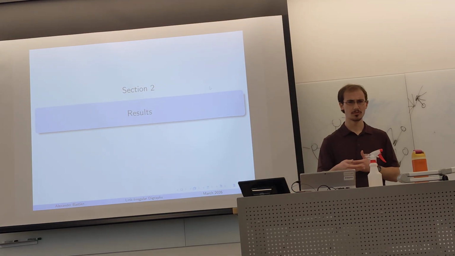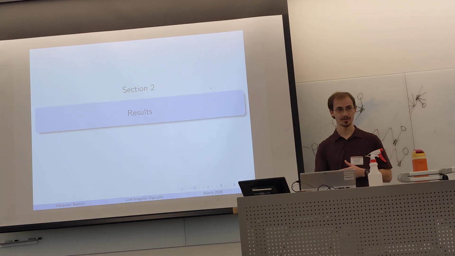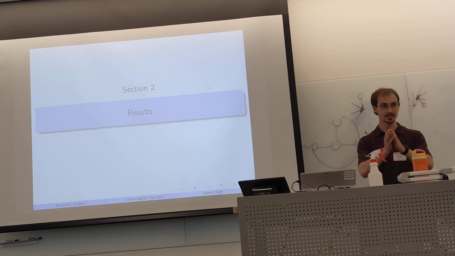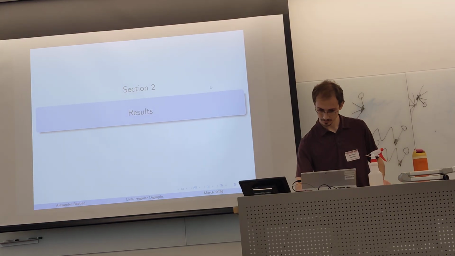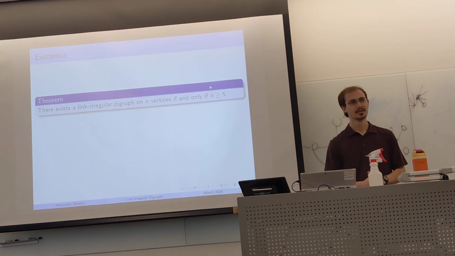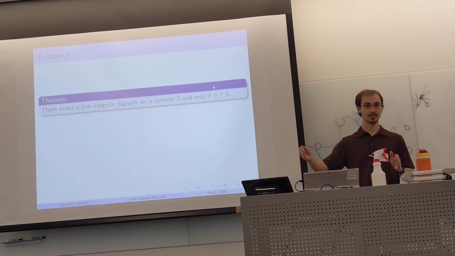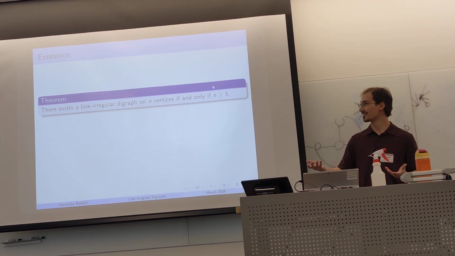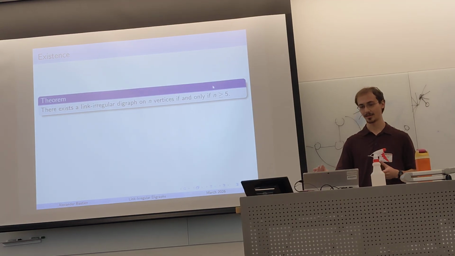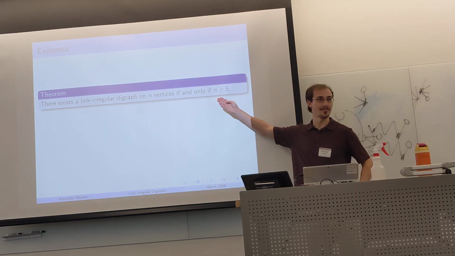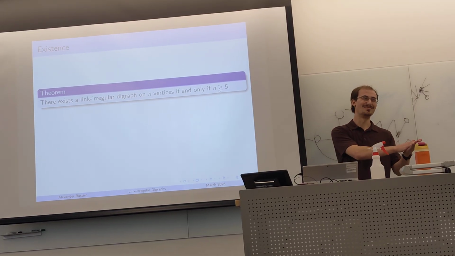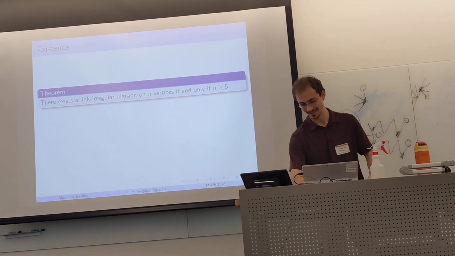So now we know what a link-irregular digraph is, we have some results. We've defined it, we've generalized the concept. So what can we say about them? First, we had the existence theorem for link-irregular graphs, so there's a similar existence theorem for link-irregular digraphs. Except this one's even nicer, n greater than or equal to 5. So we have one more number of vertices than the link-irregular graphs.